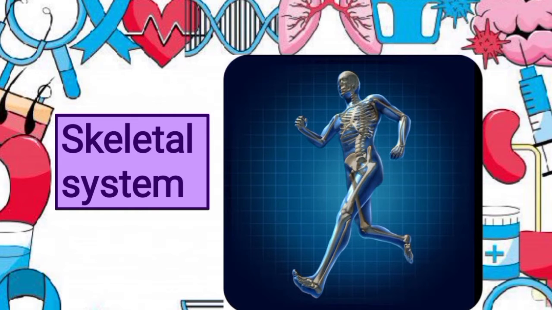So the bones in our body make up the skeletal system. The function of this system is to give shape and to form our body. It also protects the internal body parts from getting injured, and there are 206 bones in our body.